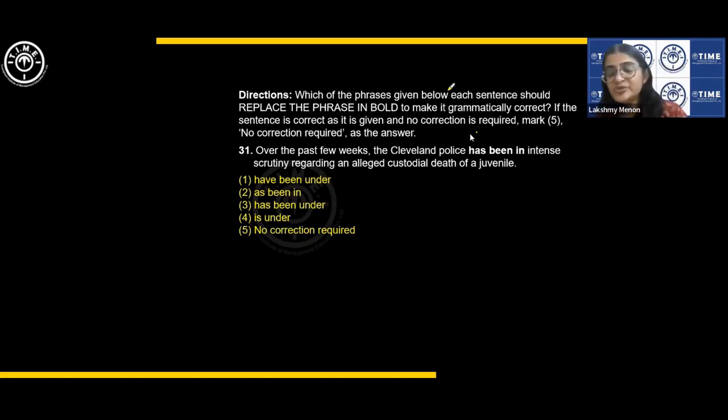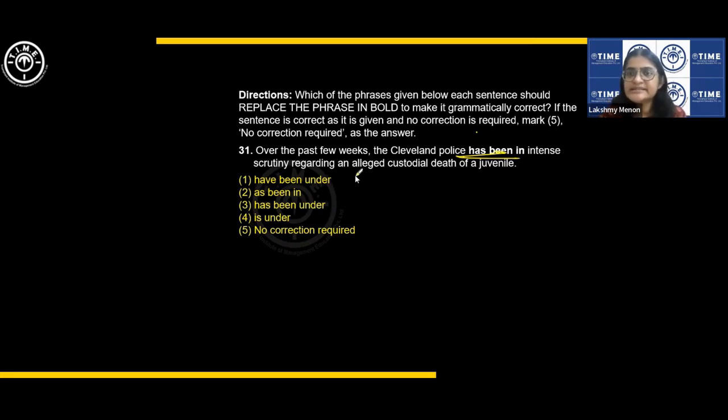Grammar, we give you several classes. We have lots of material. In our material, there are lots of questions. The rules are all there. This seems to be related to verb usage and tense. So verbs and tenses, everything we have in the book. Over the past few weeks, the Cleveland police has been in intense scrutiny regarding an alleged custodial death of a juvenile. Juvenile is a young person.